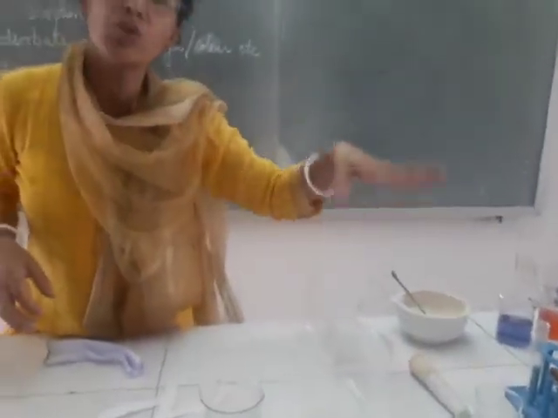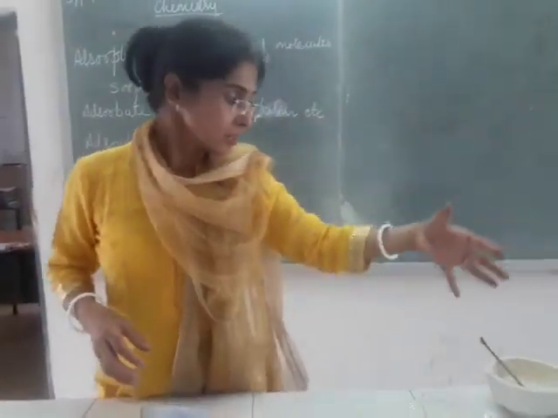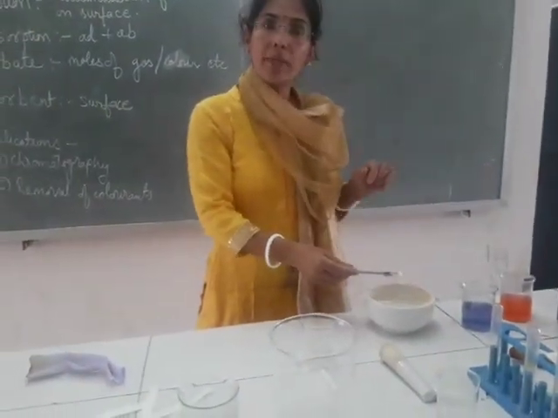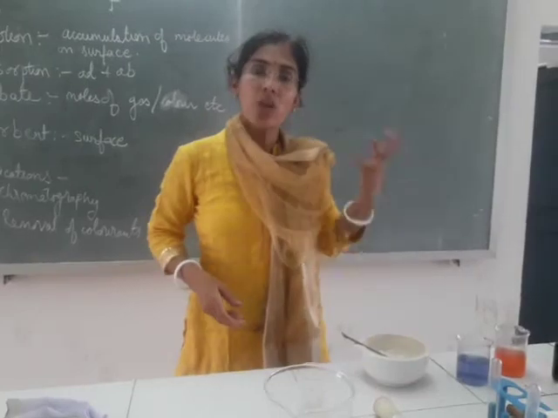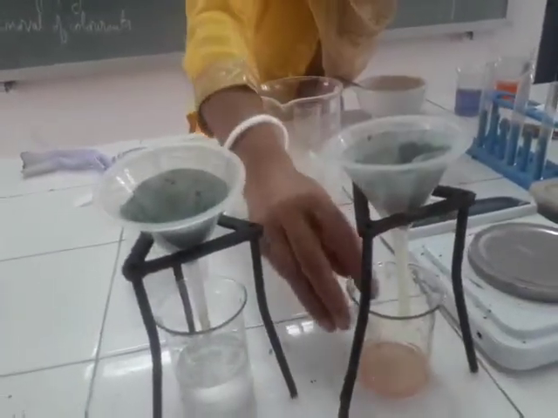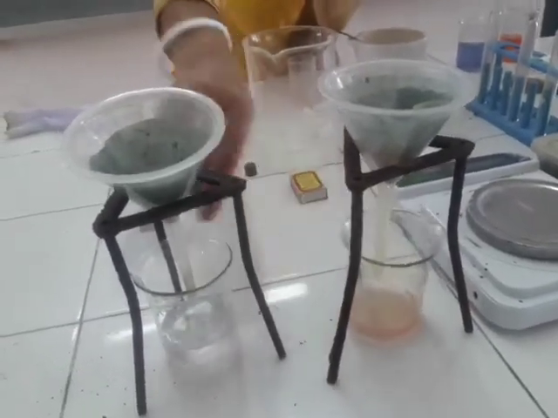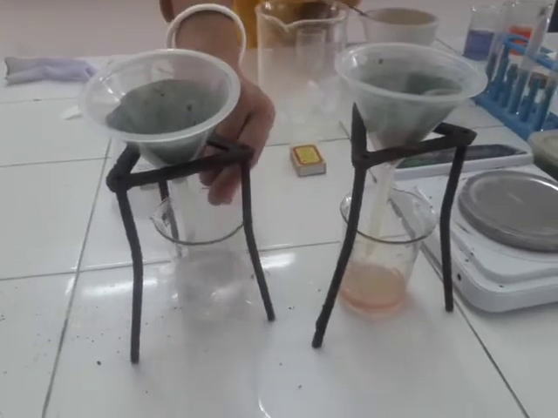Had it been activated charcoal, the adsorption would have been to a very large extent. But chalk powder is not as good an adsorbent as activated charcoal is, so we are getting this kind of result. You can see the red color is not removed to a very large extent, but blue color is removed to a very large extent.